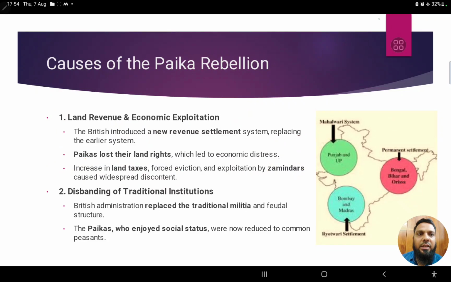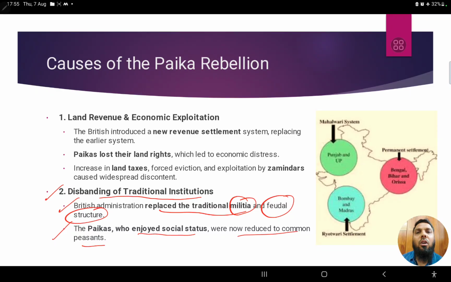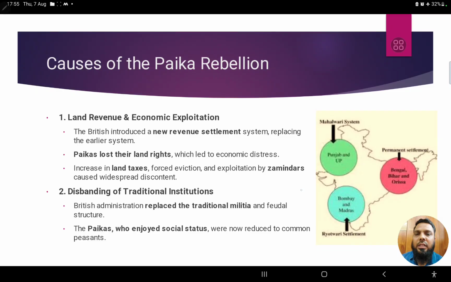Now, what's the other reason? If we see, disbanding of traditional institutions. Once the British administration came into place, they replaced the traditional military as well. Earlier, the British used to use the local army, but now they have disbanded this local army, and they have disbanded the feudal structure which was present in medieval India. And now Paikas, who enjoyed a high social status, were reduced to common peasants. So this is another reason.